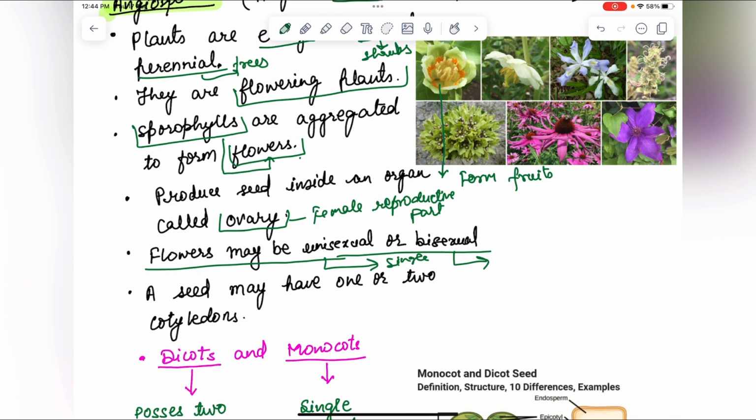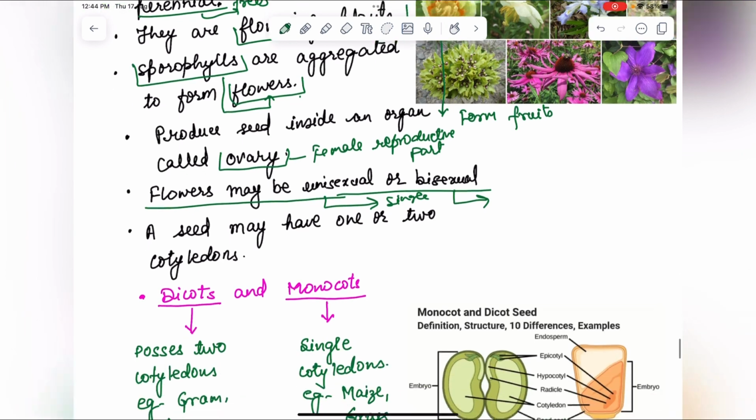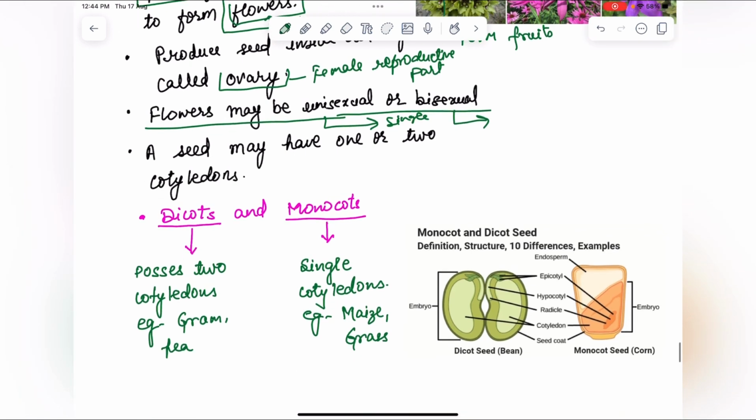Examples of dicots are gram, peas, mustard. In monocots, the examples are maize and grass. They have a single cotyledon.